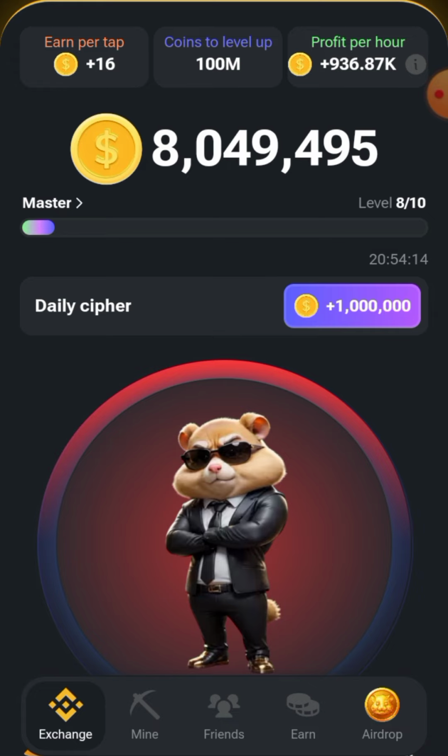So in hamster, we have the first letter as H, and H has 4 dots. So let's go. 1, 2, 3, 4. 4 dots. You get your H. A has a dot and a dash, so we'll go with a dot and a dash. That is A. Then M has 2 dashes, a dash and a dash for the letter M. S has 3 dots.